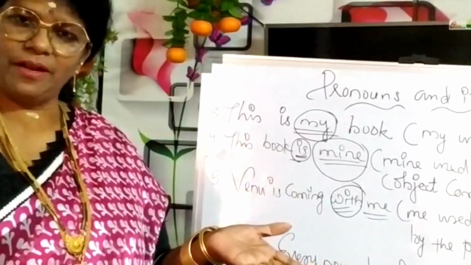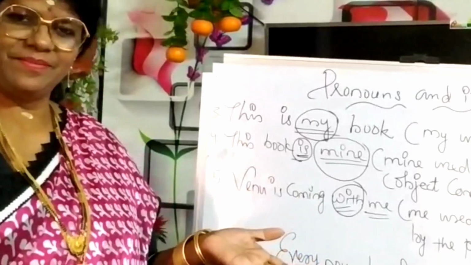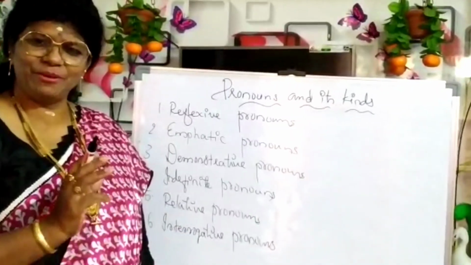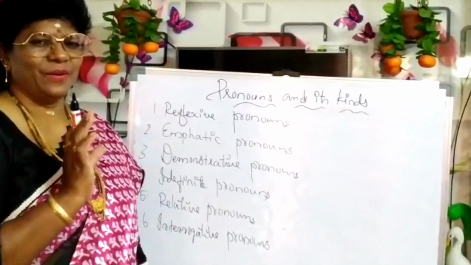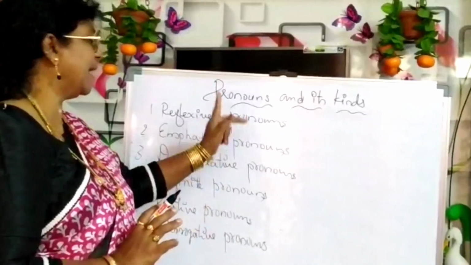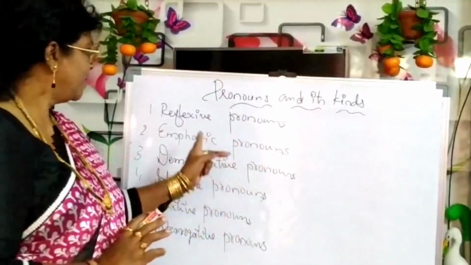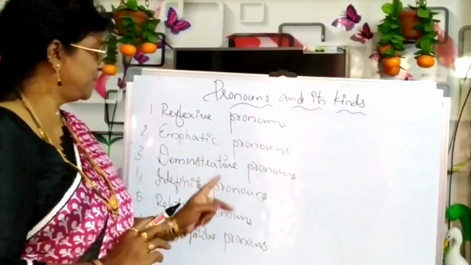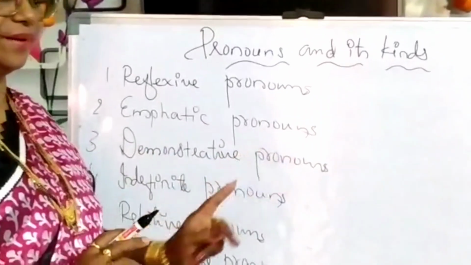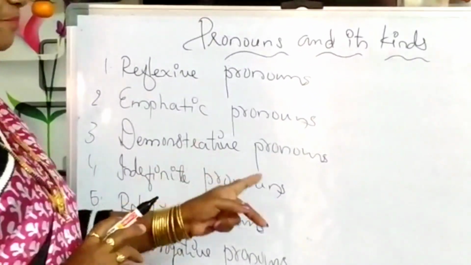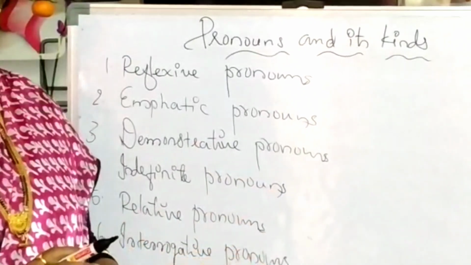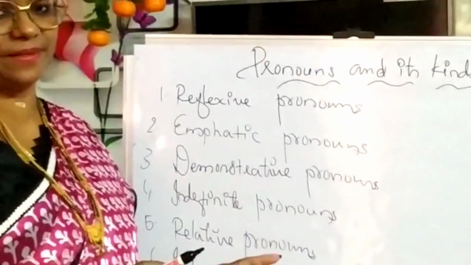I think all are following well and good. Okay? It's very interesting, no? I hope all are enjoying with me. All are happy with me. There are 6 kinds of pronouns. Reflexive pronouns, emphatic pronouns, demonstrative pronouns, indefinite pronouns, relative pronouns, and last, interrogative pronouns.